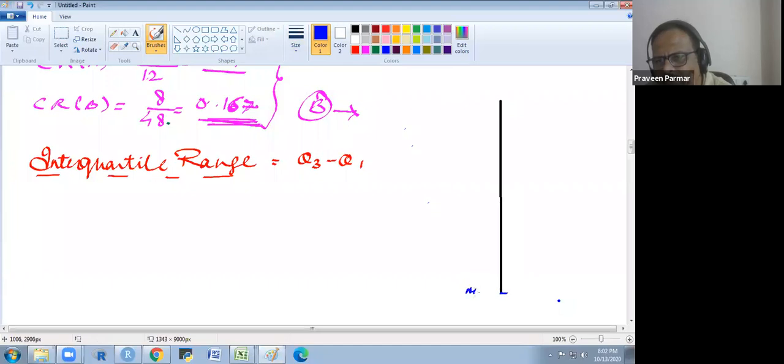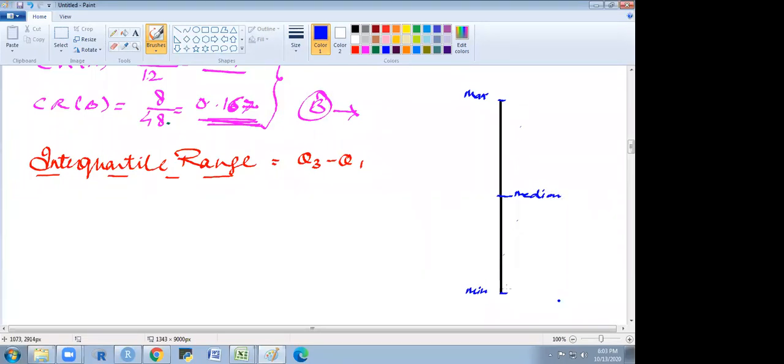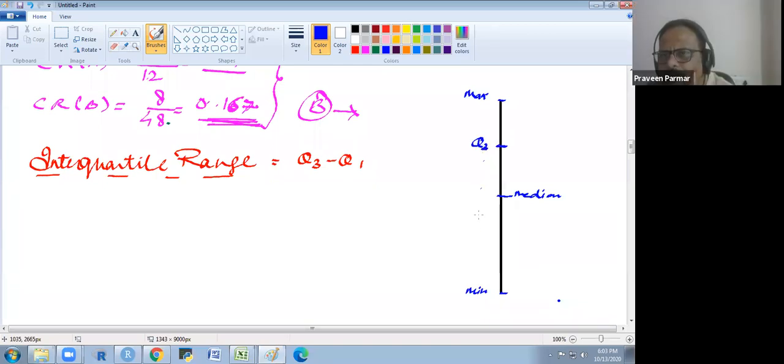This is our minimum value of data, and this is our maximum value of data. In the middle there is the median, and 50% of the data is above this median, 50% below this median. There are other points, the third quartile and the first quartile.